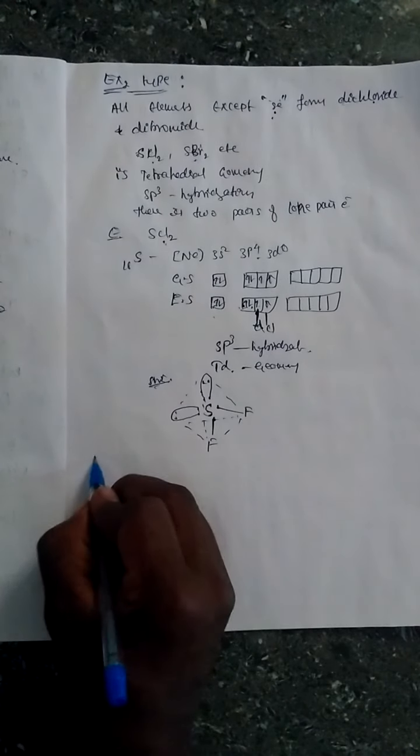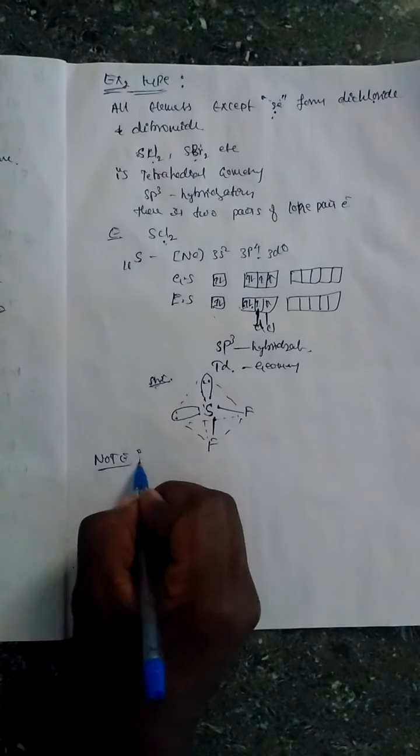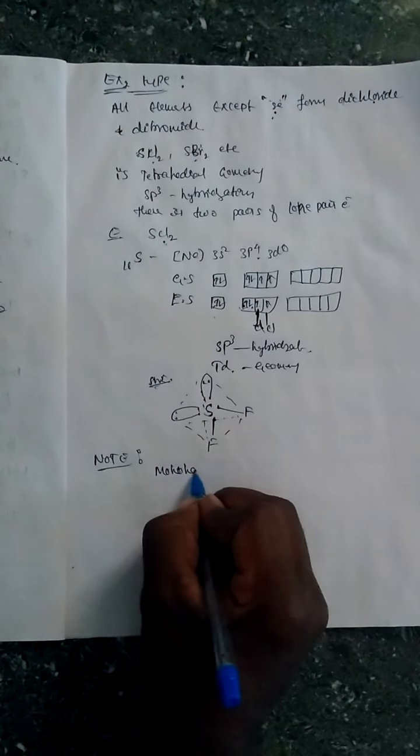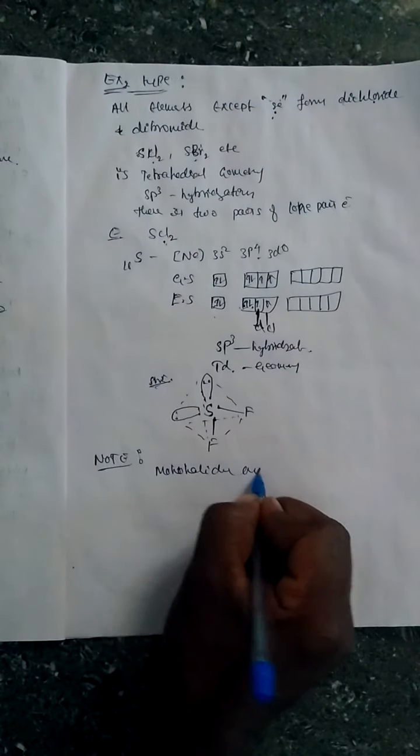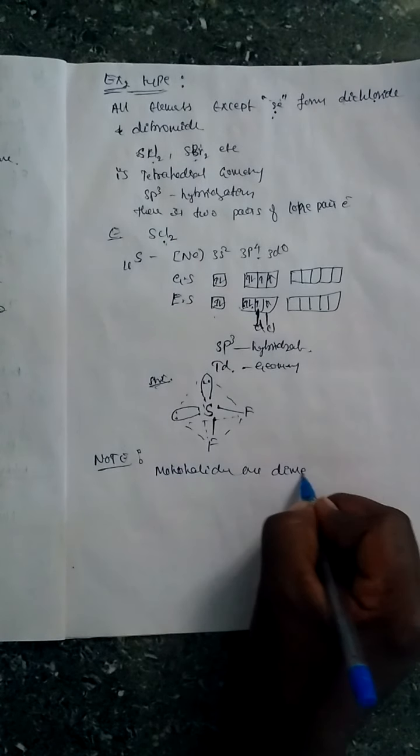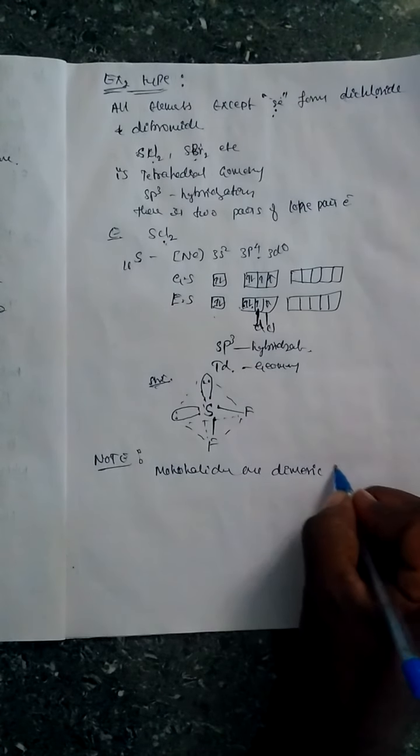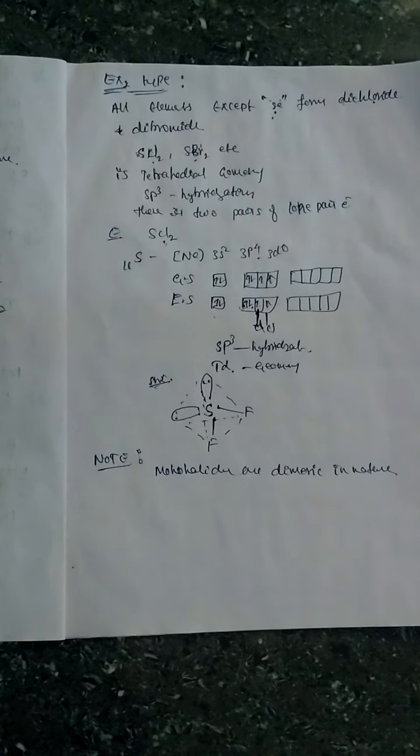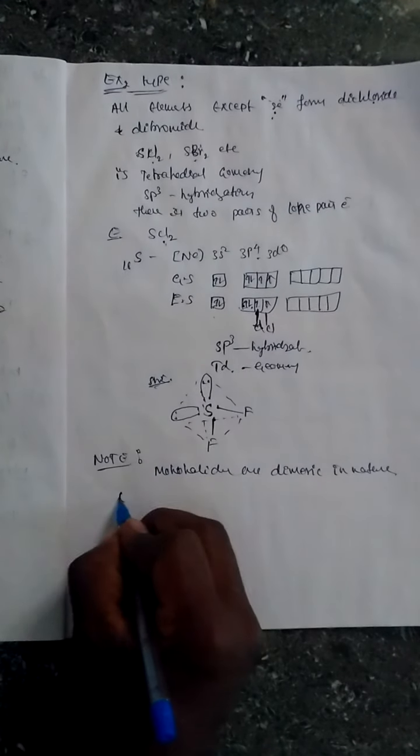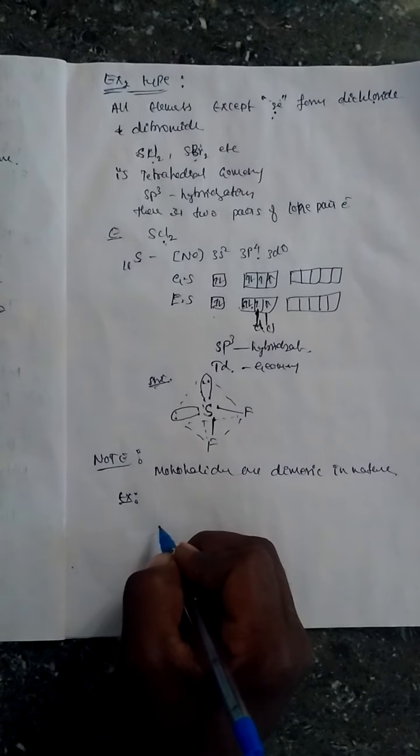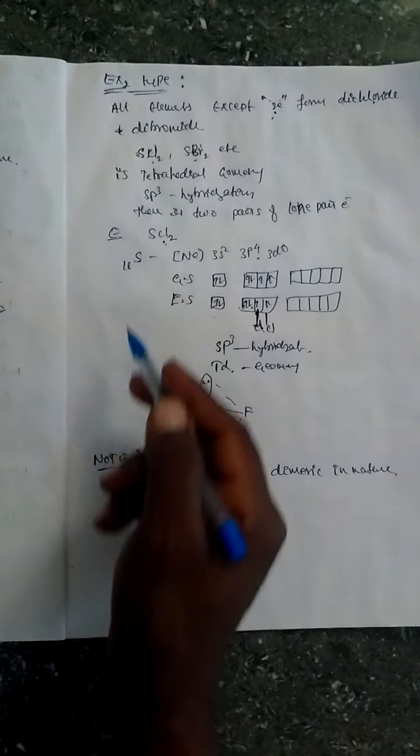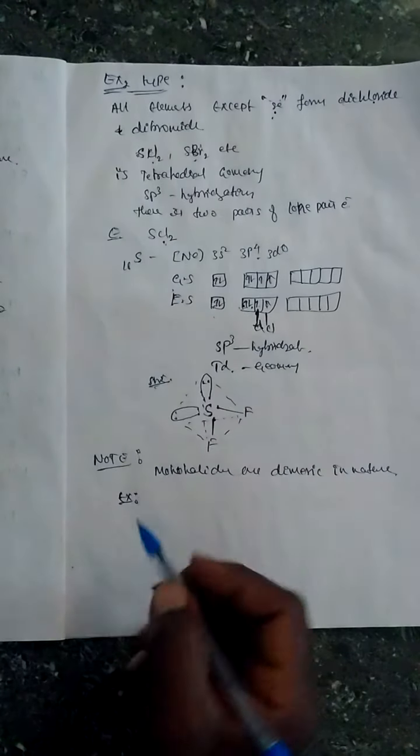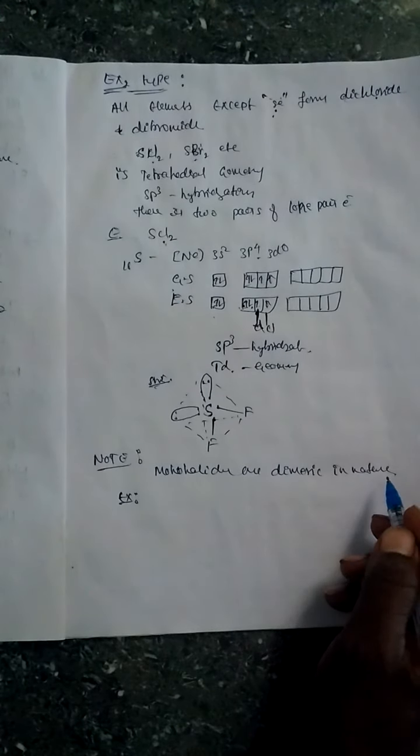Then note, monohalides are dimeric in nature. Monohalides is nothing but single halides. These are the dihalides. Already we have studied trihalides and hexahalides. Monohalides are dimeric in nature.